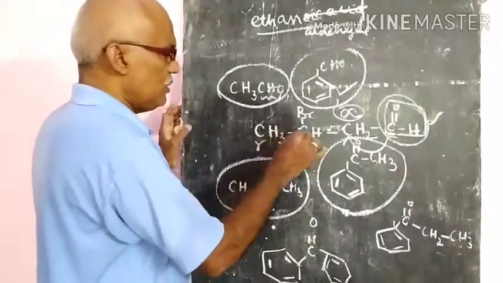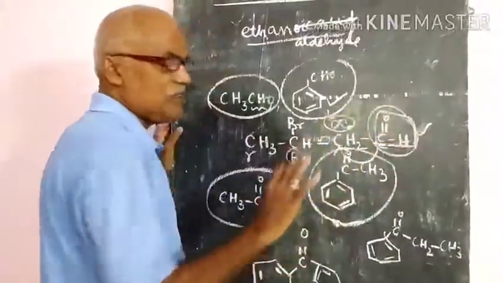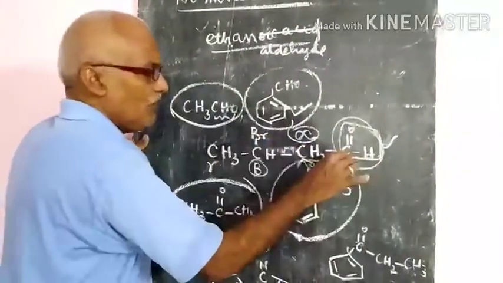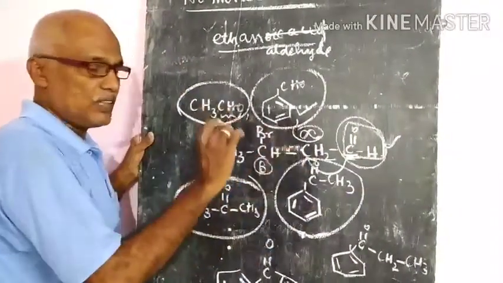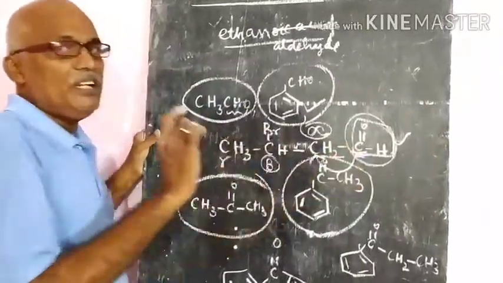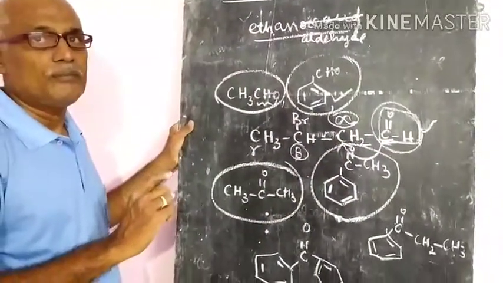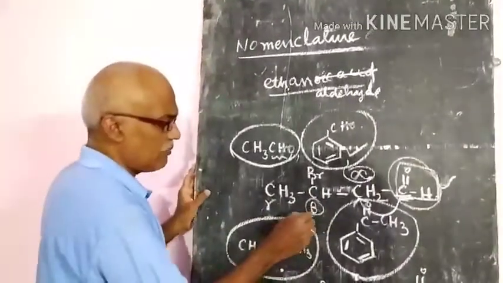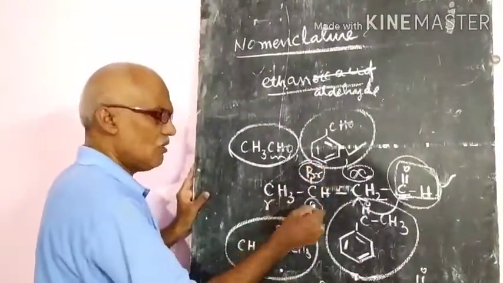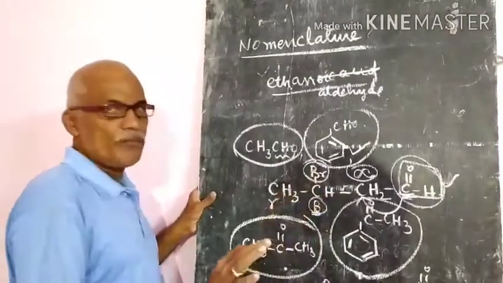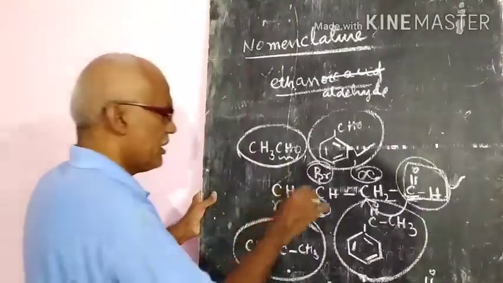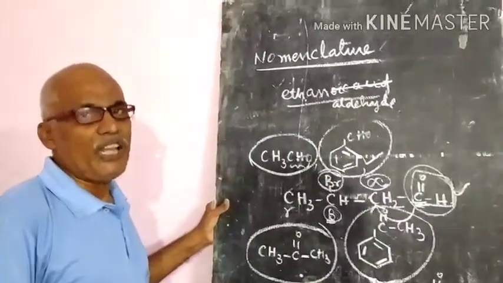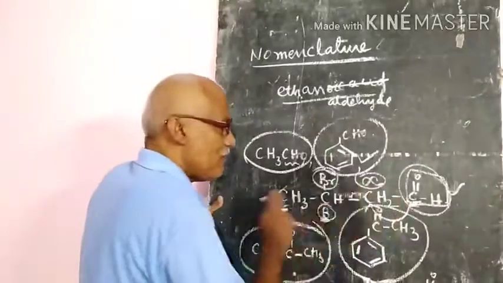So generally, for 1, 2, 3, 4 carbon atoms, aldehyde we have to give. While counting the names, we will count this carbon atom also. The carbonyl group carbon atom will also be included in counting. So at a beta carbon atom, a bromine group is there. What can you write down? Beta bromo. How many carbon atoms are there? 4. That means butane, so the acid means butanoic acid.